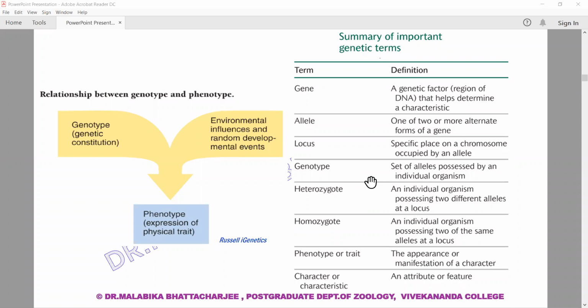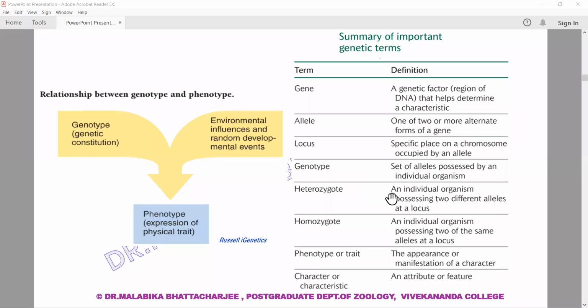Again, small t is a dwarf plant. So small t is a dwarf plant, and that is the genotype. Phenotypically also we are seeing that it is a dwarf plant. Capital T is the genotype, and phenotypically we are seeing that it is a tall plant. So that's the genotype.